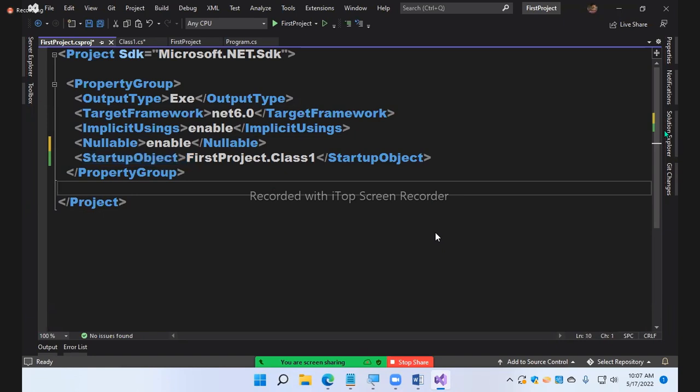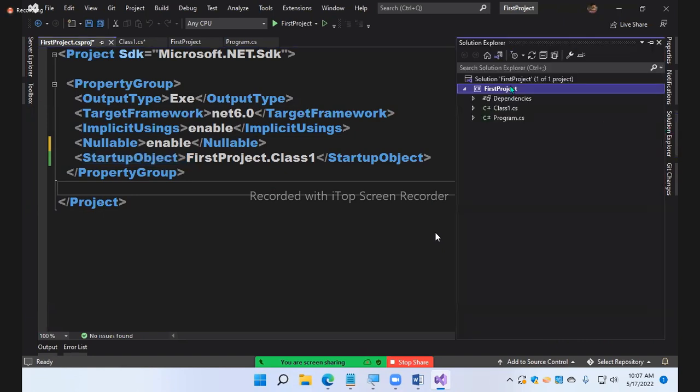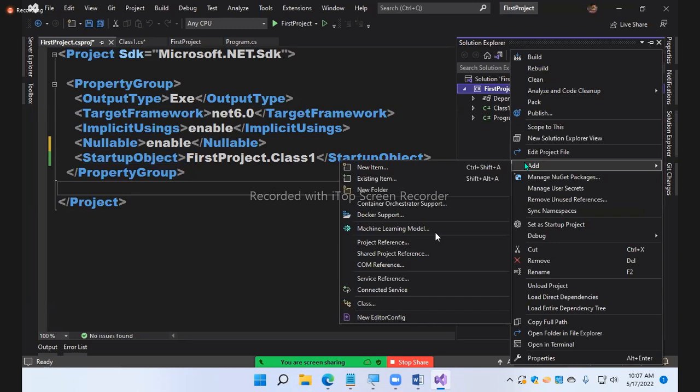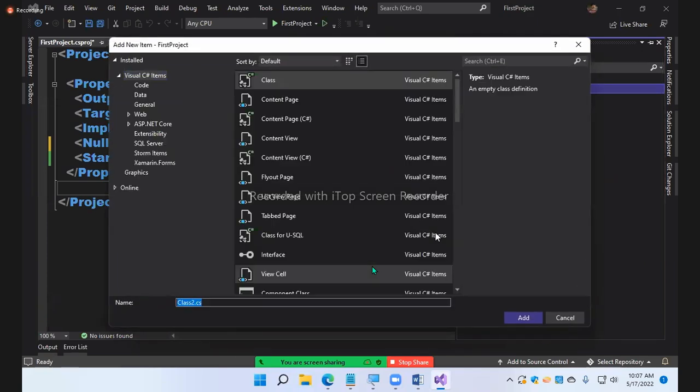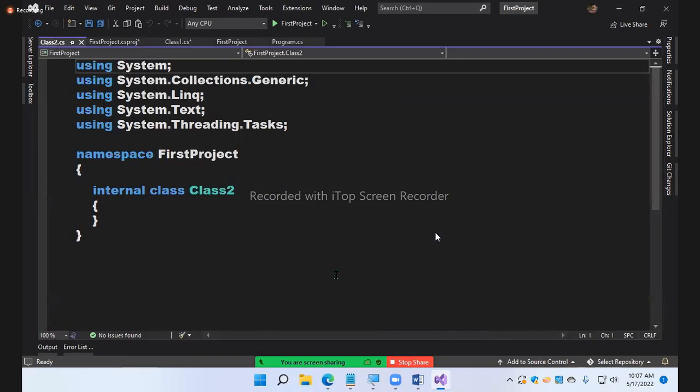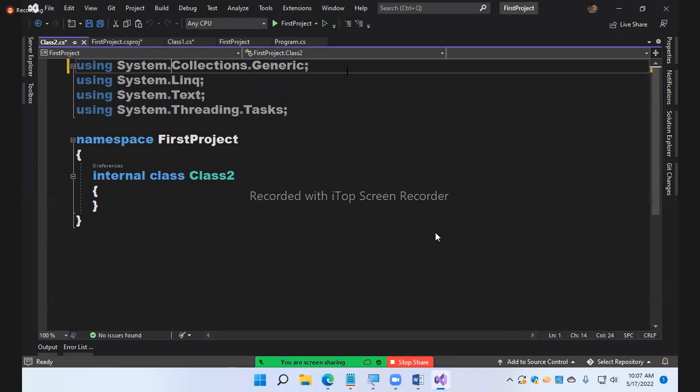Now see, I'll add another class. One more class. Add. You can select add new item, or directly you can have add class also. The same window opens. By default class is selected. With add new item, you need to select the class. Name is class 2.